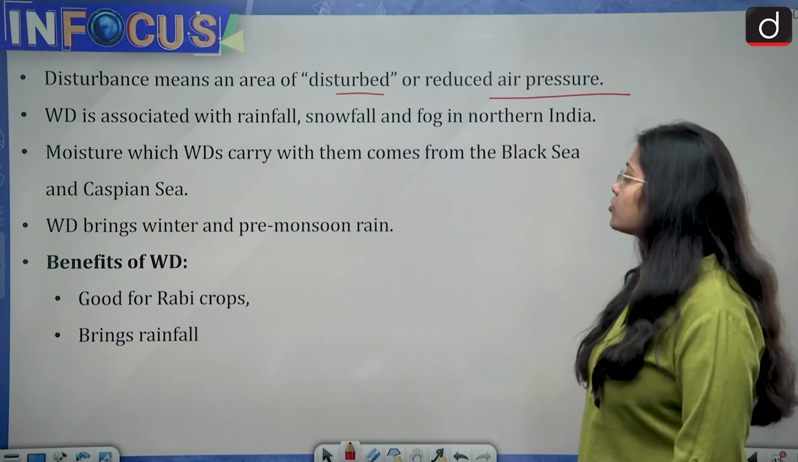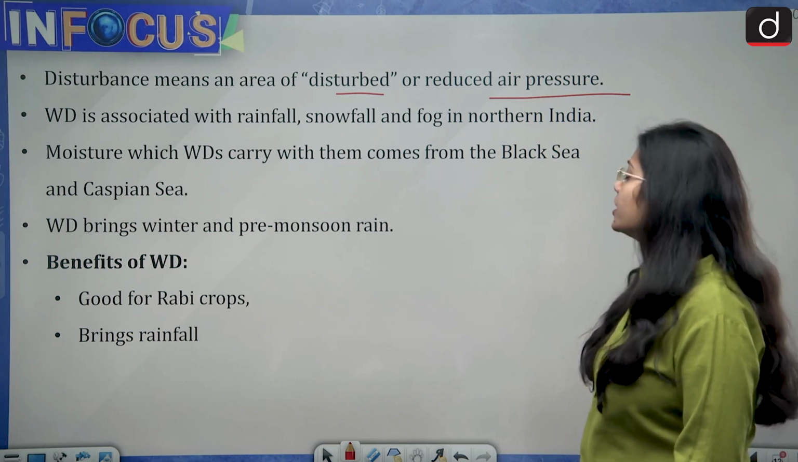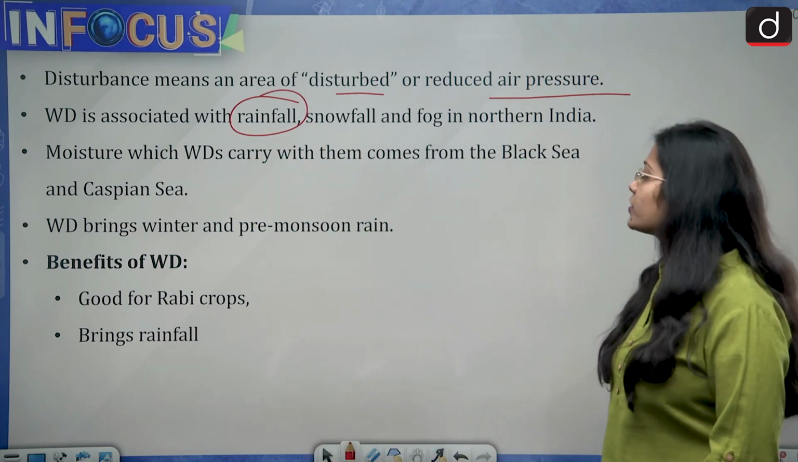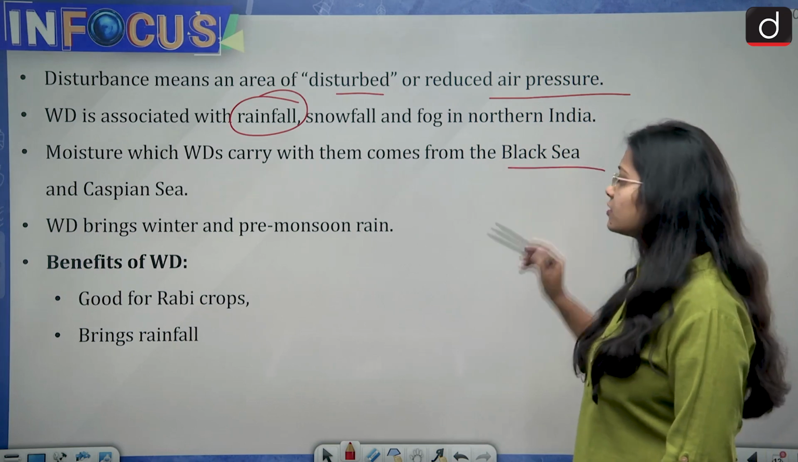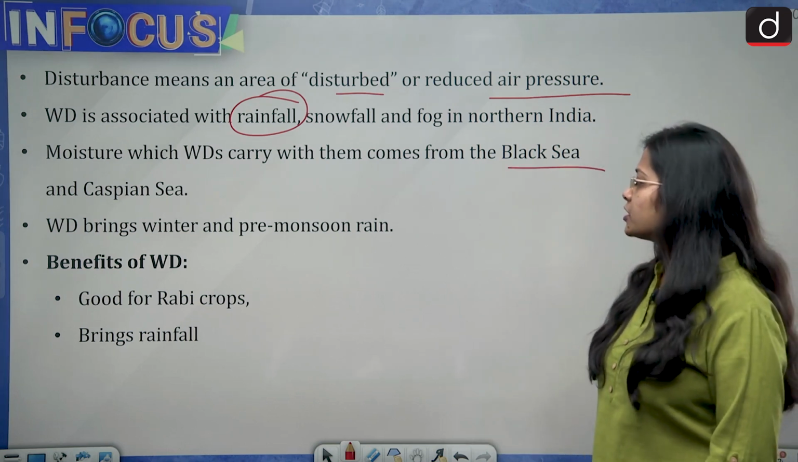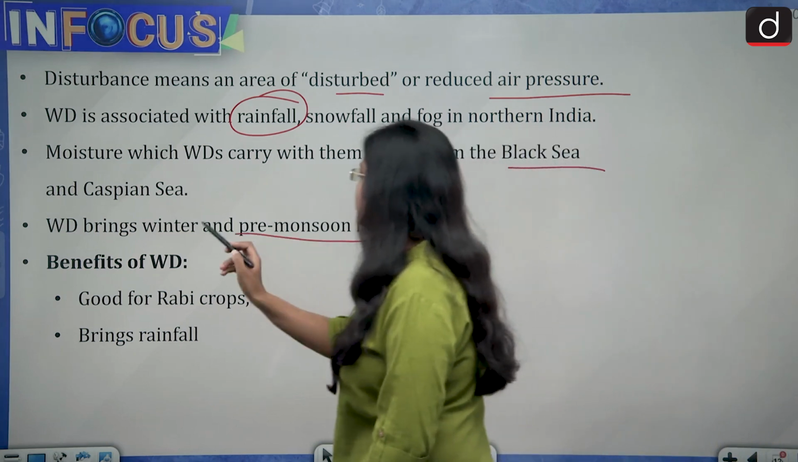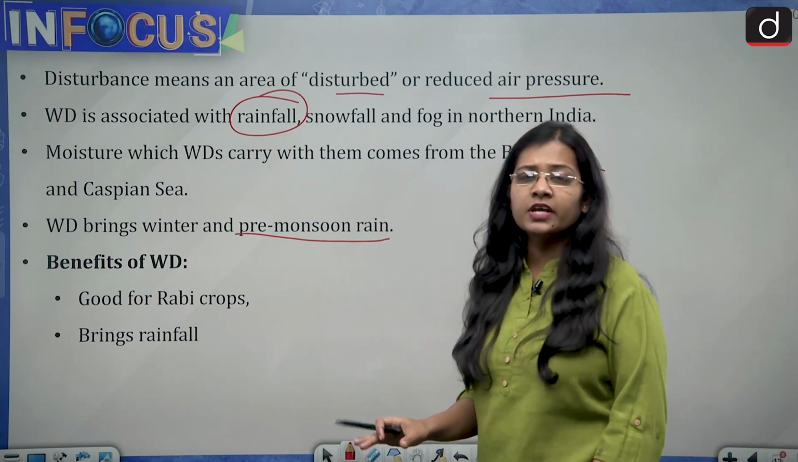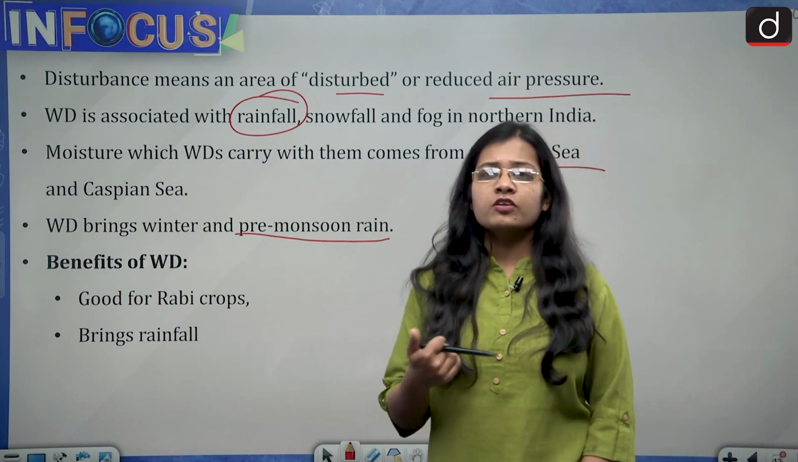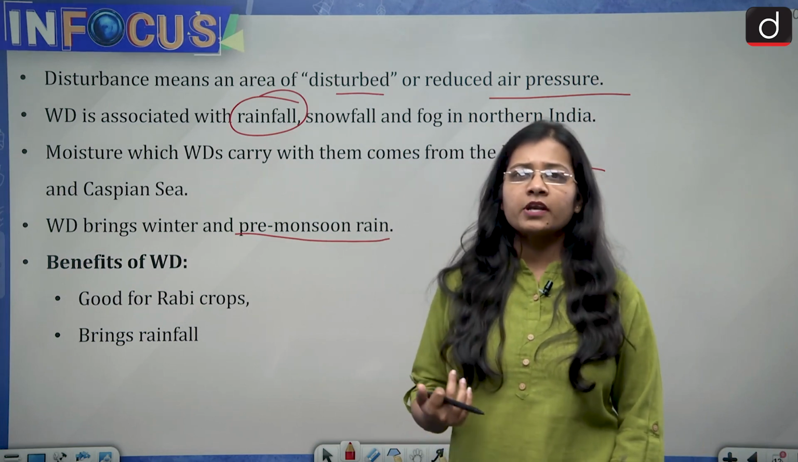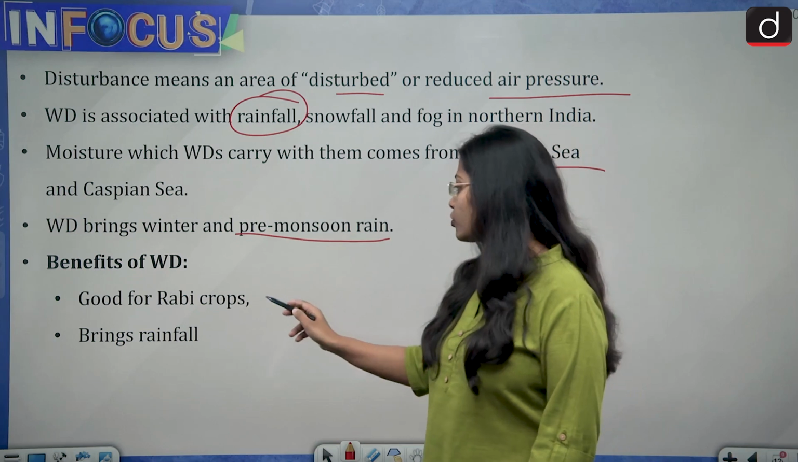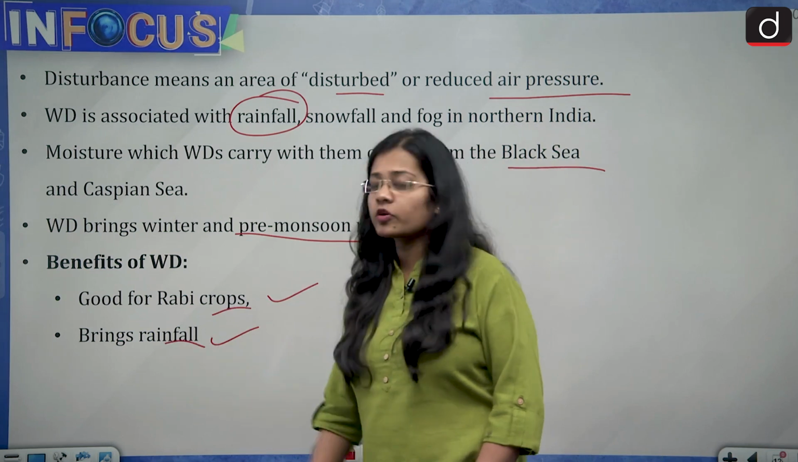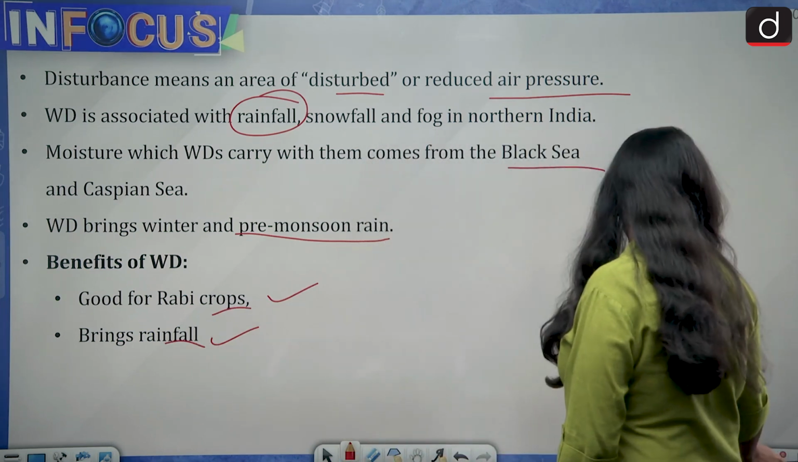Then western disturbance is associated with rainfall, snowfall and fog in northern India, that is the rainfall and thunderstorm. Then the moisture which the western disturbance carries with it comes from the Black Sea and the Caspian Sea. Then western disturbance brings winter and pre-monsoon rain to India. And one of the biggest benefits of western disturbance in India is, first and foremost, the rain, because we are an agrarian country and majorly dependent on the rain, so this is very good for the rabi crops, and agriculture prospers because of this western disturbance.